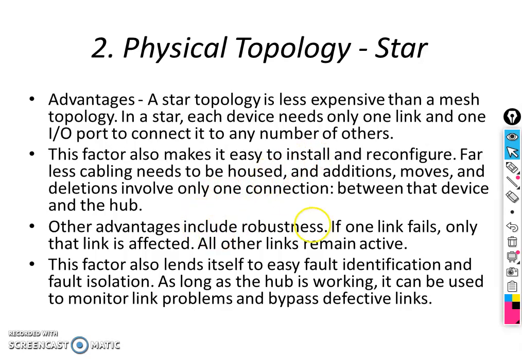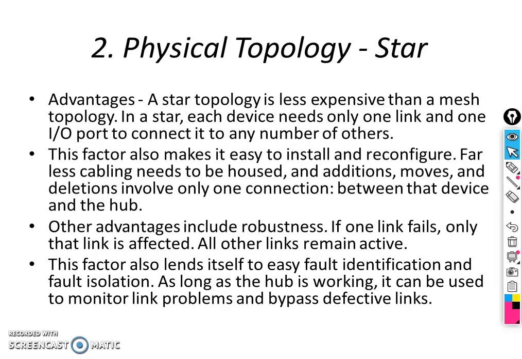Other advantages include robustness. If one link fails, only that link is affected. All other links remain active. So these two are the main advantages: less expensive, and second one is robustness. This factor also lends itself to easy fault identification and fault isolation.